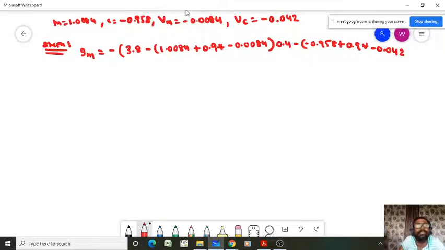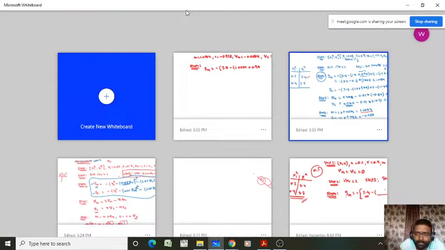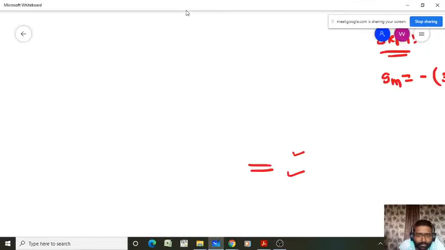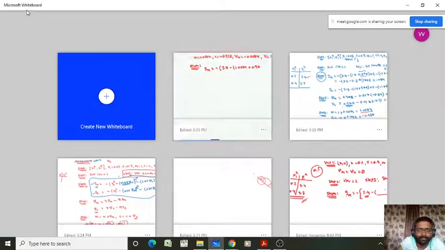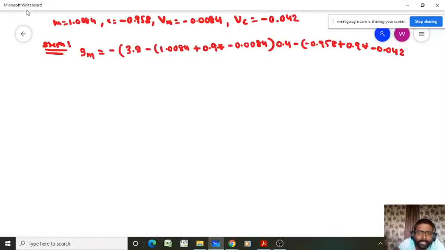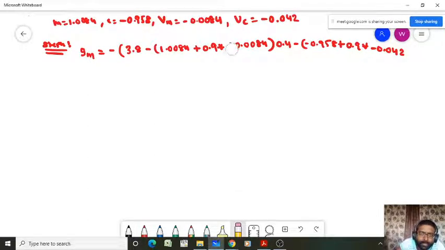Is it minus or plus, sir, for the Vm and Vc values? Sorry, plus, sir, positive values. The Vm and Vc values are positive, so it's the plus value. So I will remove this. 0.0084 and here also 0.042, into X, that's equal to 0.4.